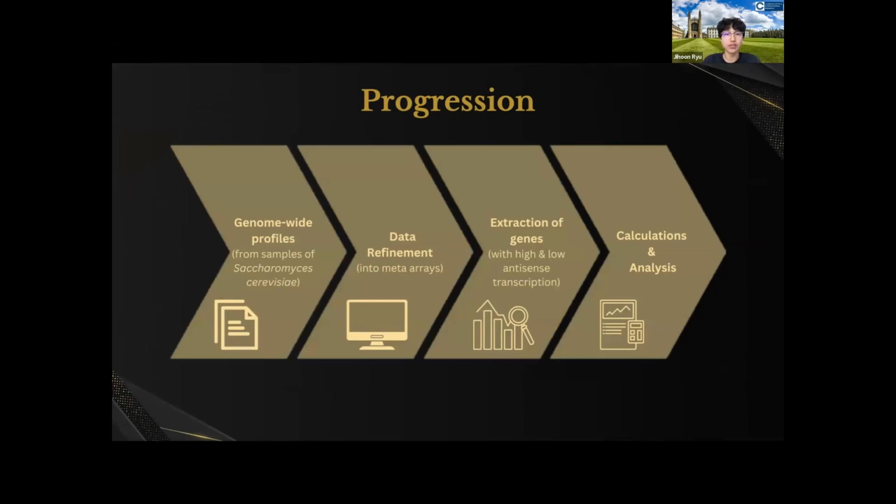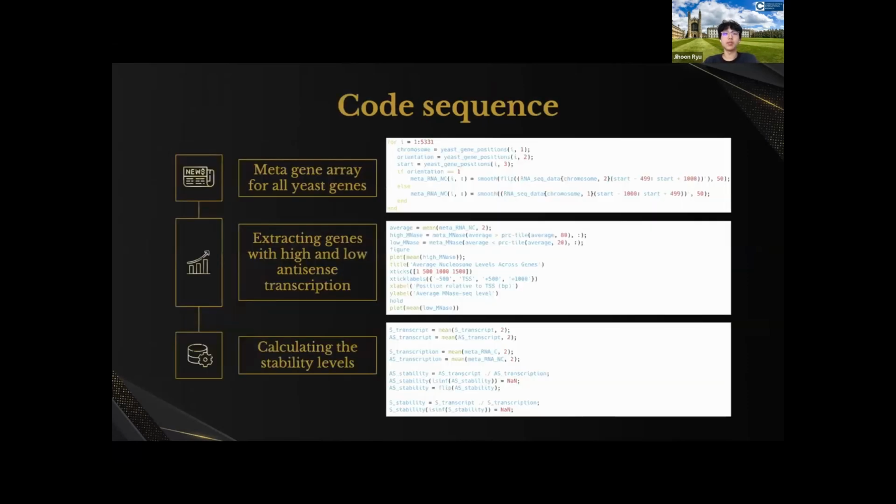And then I extracted genes with high and low antisense transcription to obtain the data and analyze them compared to their antisense transcription levels. And at last, I did the calculations and the analysis and wrote it into one finalized coherent research paper. These are my code sequences, but instead of delving too deep into every picture, these are the main simple 3 stages. The first image shows how I produce the meta gene array. The second is how I extract the genes with high and low antisense transcription. And the last was how I calculated the stability levels for extra analysis.